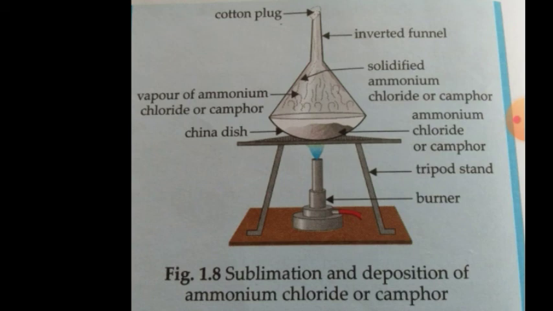On heating, what happens? Ammonium chloride or camphor directly changes into white vapor, and the vapor rises up, and when it reaches the cooler portion of the funnel, it gets condensed. Now what is the conclusion? That ammonium chloride or camphor is a sublimable substance that can be changed from solid state to gaseous state and from gaseous state to solid state directly.